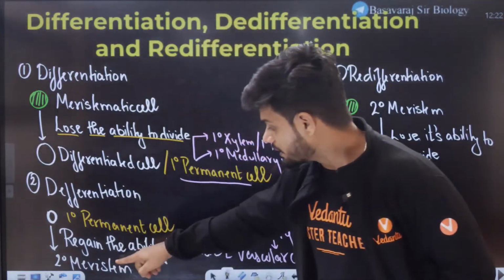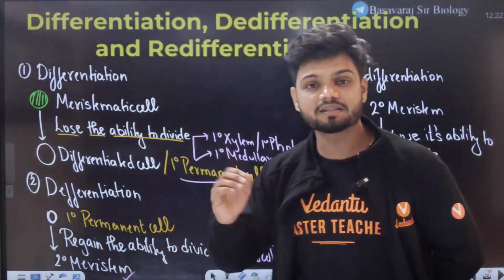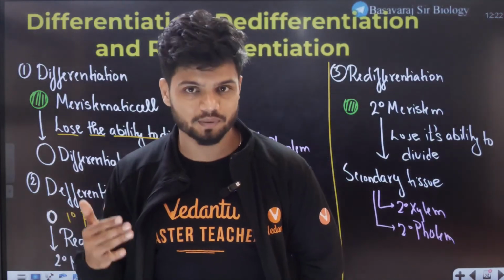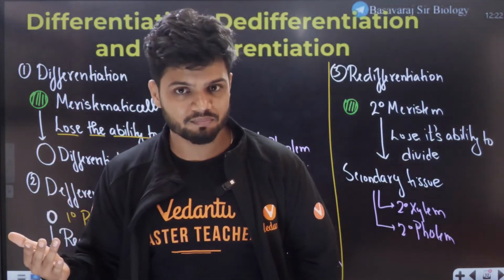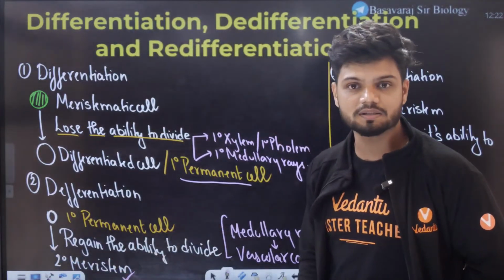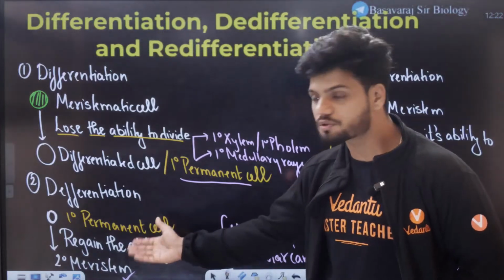Now again, let's say he writes NEET. Let's say after 2 or 3 years after class 12th, he writes the NEET examination and he becomes a doctor. He becomes a doctor here, secondary medicine. So he regained the ability to divide, he becomes a doctor now.